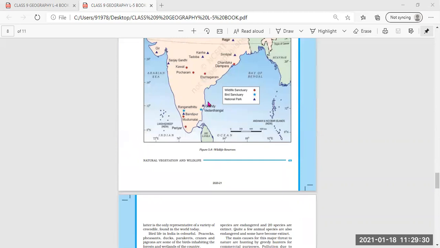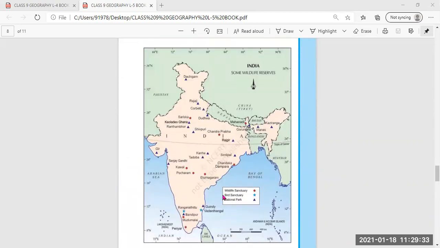In the same way you will mark. Okay? And in the India political map, it will be better to understand which wildlife sanctuary or which bird sanctuary or national park is where, and in which state it is. So it will be easy for you to mark in the political map. And if it is asked in the physical map in the exam, then also you will be able to mark it with the location.